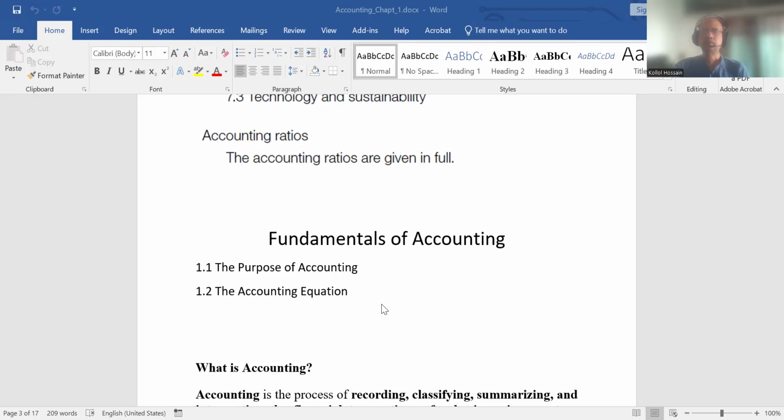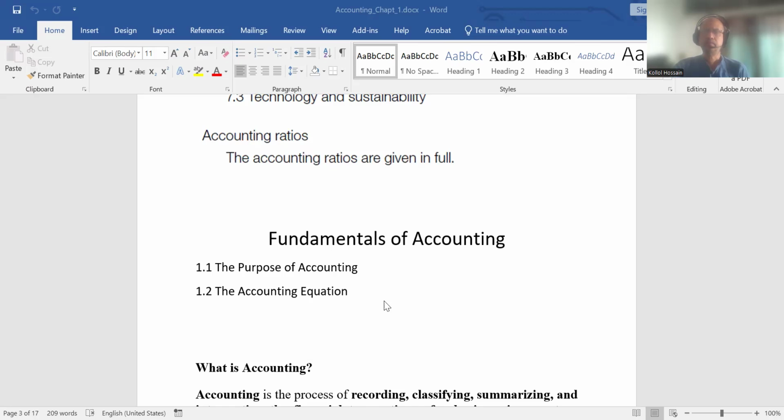That means to explore the performance of the company or business for a certain period of time, and assets, liabilities, and owner's equity position on a particular date. So, the concept of accounting is very much related to the recording of financial transactions.